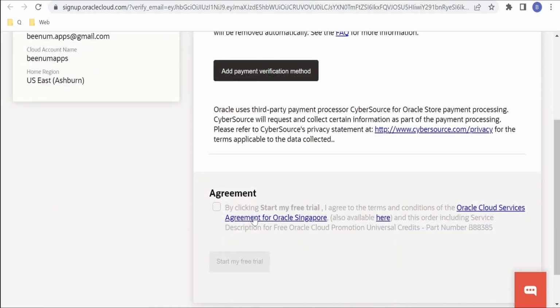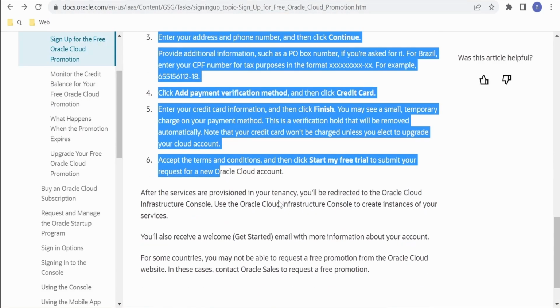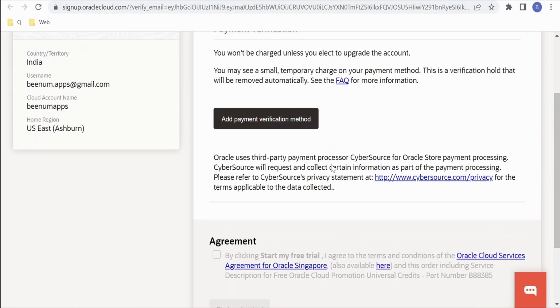Then once you add the payment method, you have to click on this agreement and click on start my free trial. In a couple of minutes, your free trial account will be created and you will be notified over email. So I'm not doing this as I have already created the account. So this is only the steps.